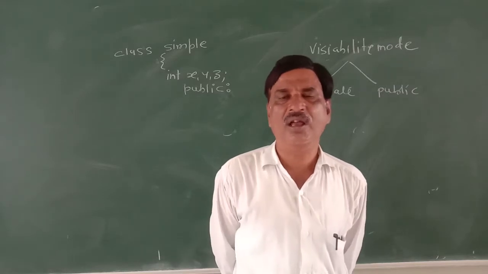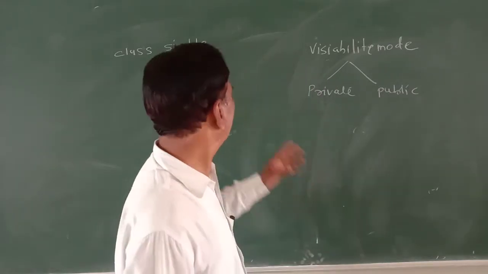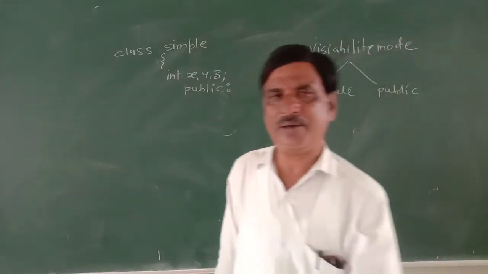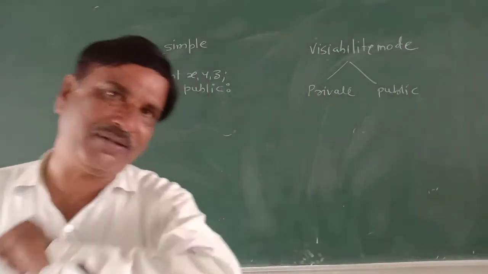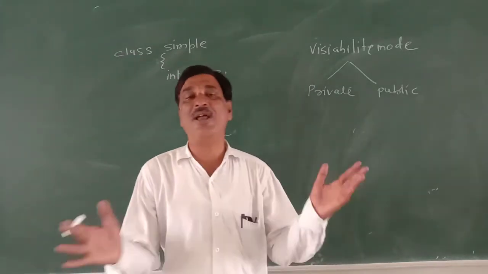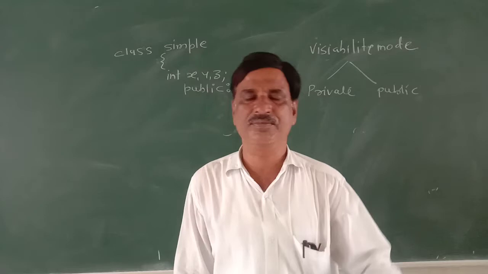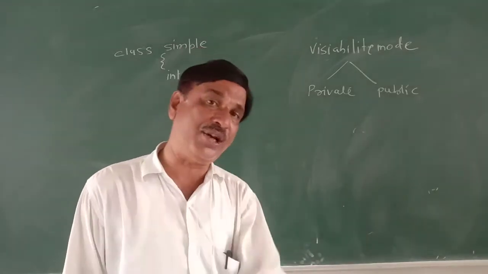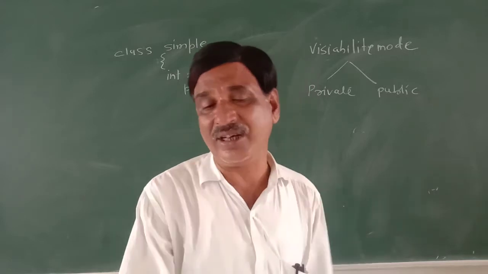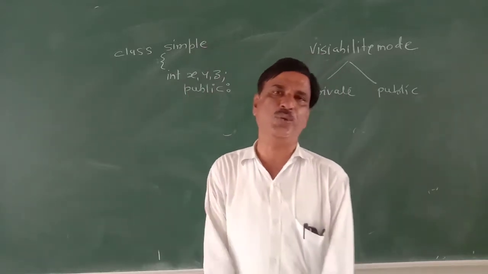Second thing, generally data members are kept as private and function members are kept as public. If data members are private, they cannot be accessed from outside, they are hidden. Function members are necessary to keep in public section because they are necessary to call in main. Unless it is called in main, it is not going to execute.